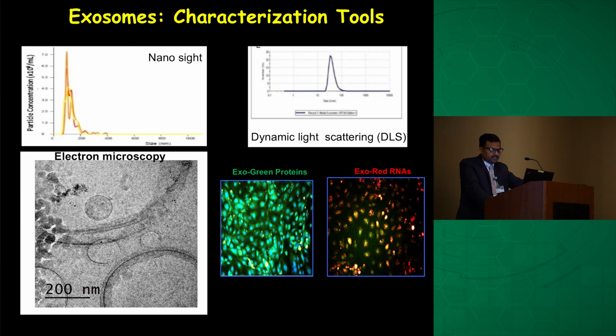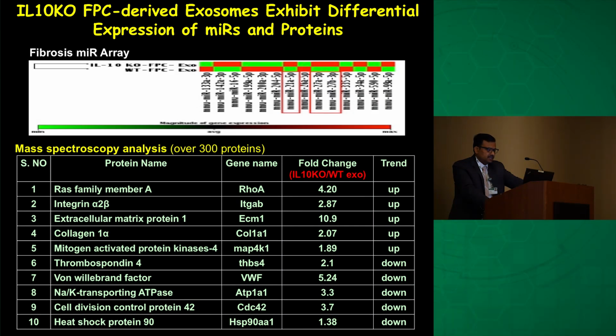Other people also showed that they are enriched with long non-coding RNA, lipid, and some other genetic material. Initially, we screened our exosomes to see whether they have the same factors we found in the fibroblast progenitor cells. So we took the wild type as well as IL-10 knockout FPC exosomes and did the fibrosis-associated microRNA array, and we found that MYR21, MYR27, MYR145 are highly enriched in these exosomes as